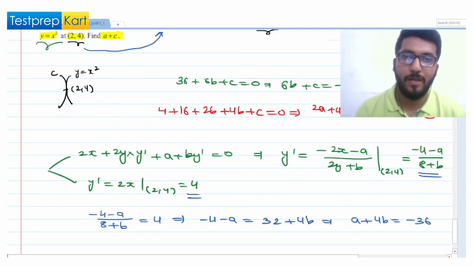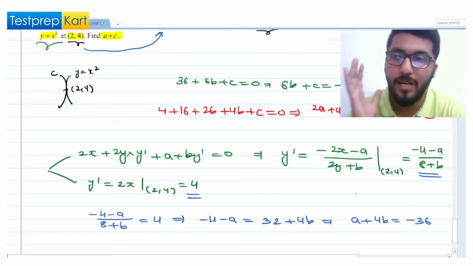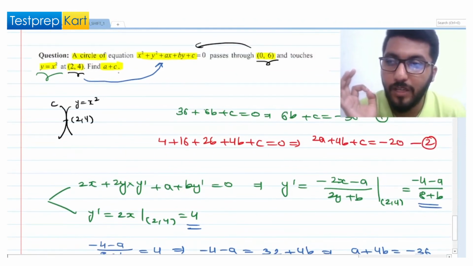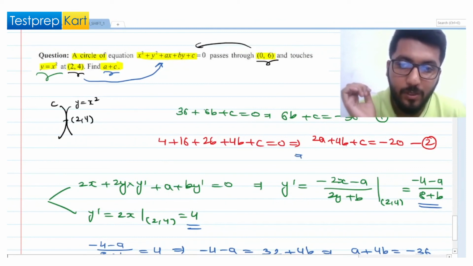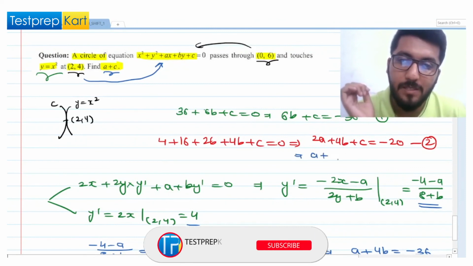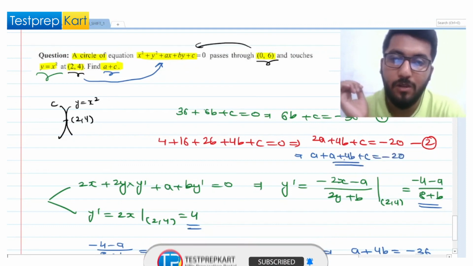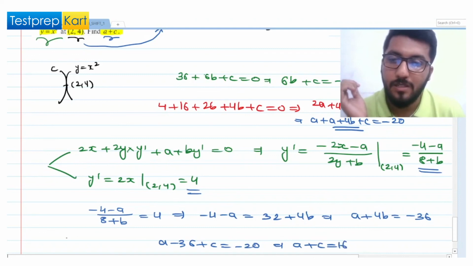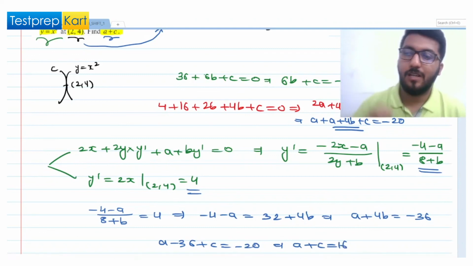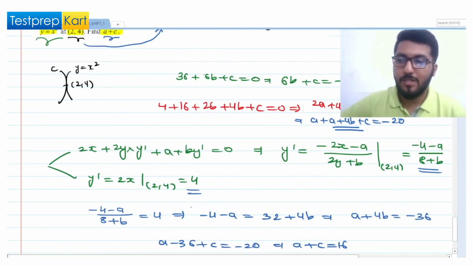If a plus 4b is minus 36, now we need to understand one thing. They have asked you the value of a plus c. They are not asking you the value of a, b, c separately. So here you can see that I can write 2a plus 4b plus c as a plus 4b plus c plus a equal to minus 20. Now a plus 4b is minus 36, so we can directly put it. So a minus 36 plus c is minus 20, or we can write a plus c equals 16. So we have got our answer, a plus c equals 16. This is your answer for this question.